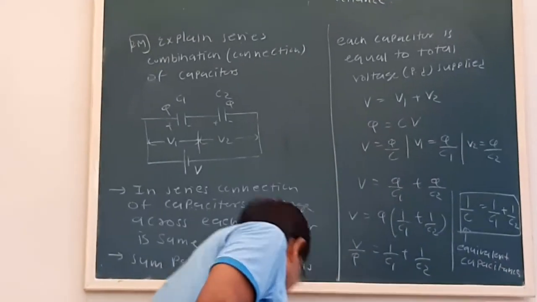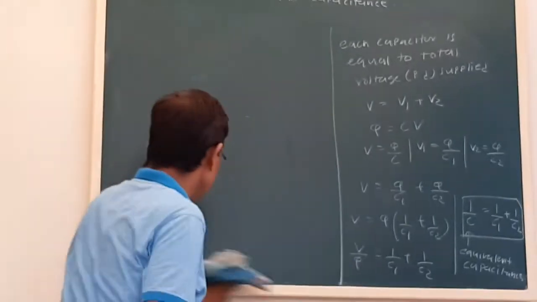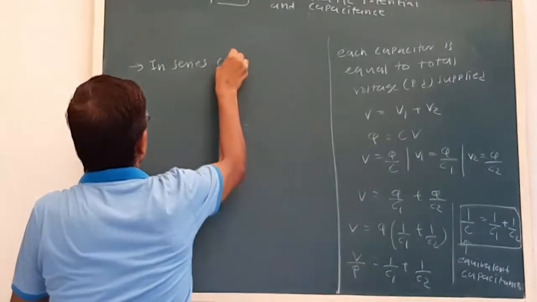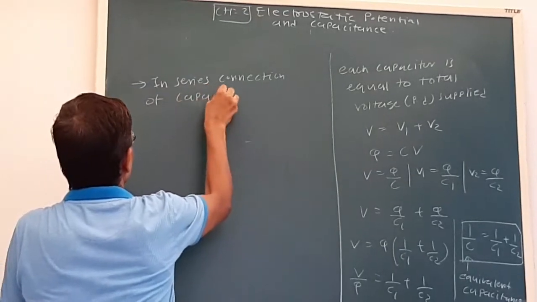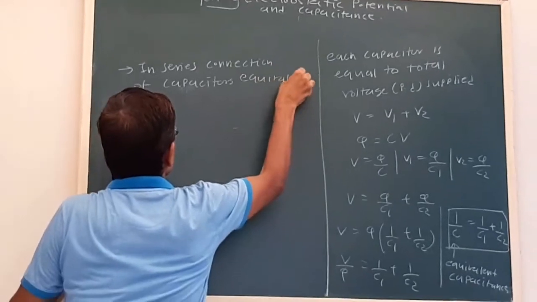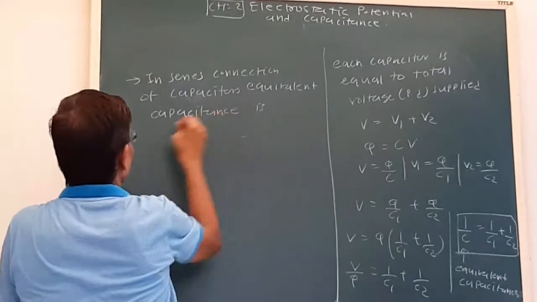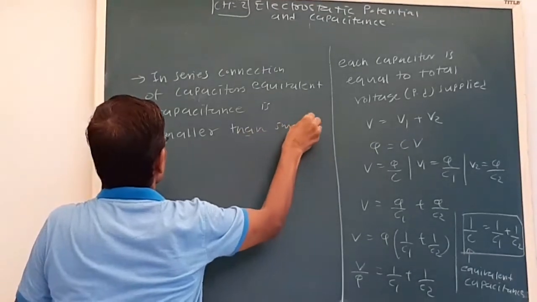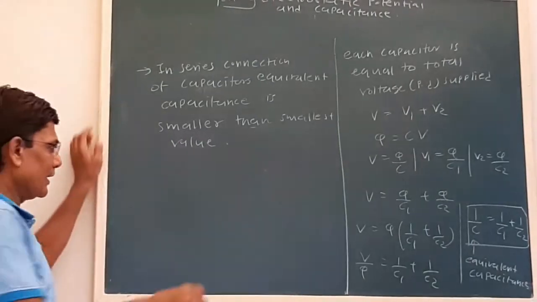Now what we have to remember is that in the series connection of capacitors, the equivalent capacitance is smaller than the smallest. This can be easily understood like this.